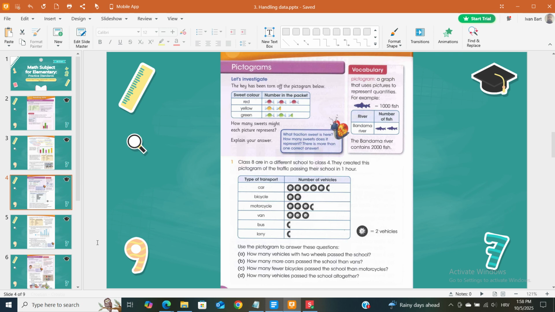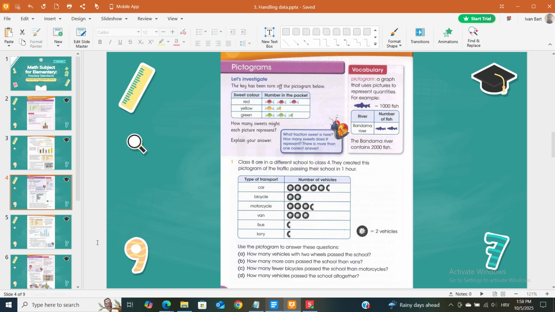A. How many vehicles with 2 wheels passed the school? B. How many more cars passed the school than vans? Each picture equals 2 vehicles. C. How many fewer bicycles passed the school than motorcycles? D. How many vehicles passed the school altogether?